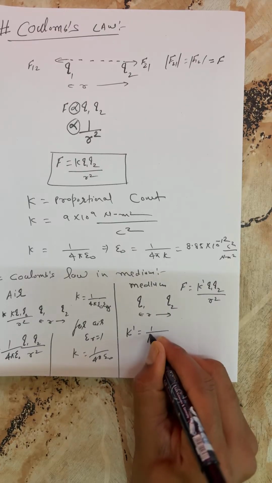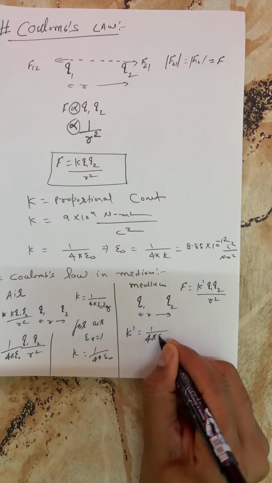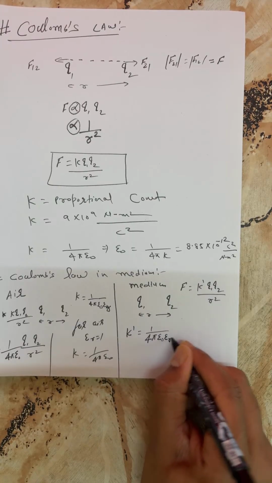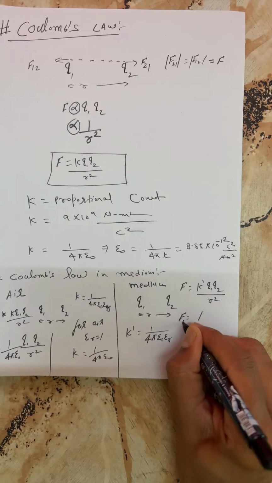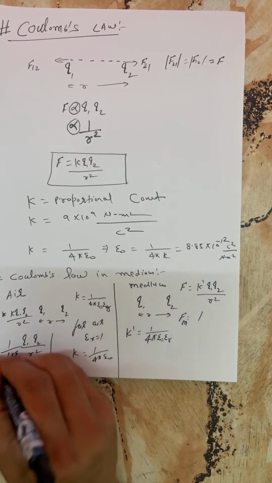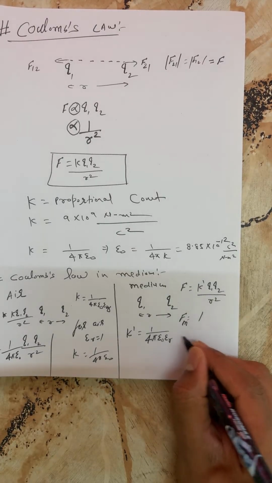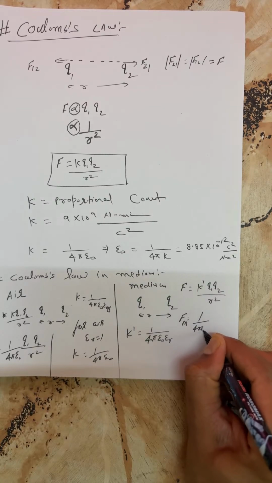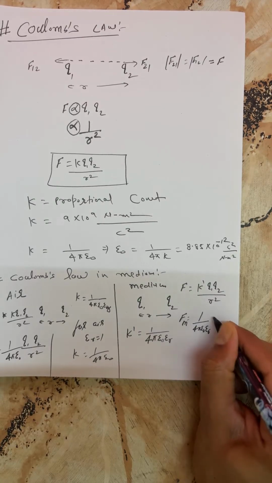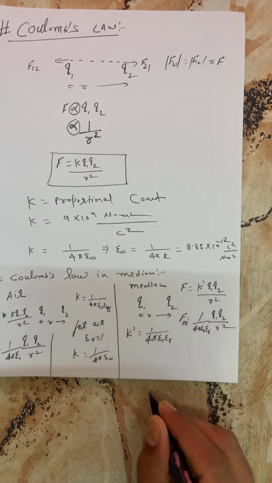So this is the real formula of K′: K′ = 1/(4π ε₀ ε_r). So you can write here force is equal to this: this is the force in a medium, and this is the force in vacuum or air. You can see, students, this is 1/(4π ε₀ ε_r) Q1 Q2/R².